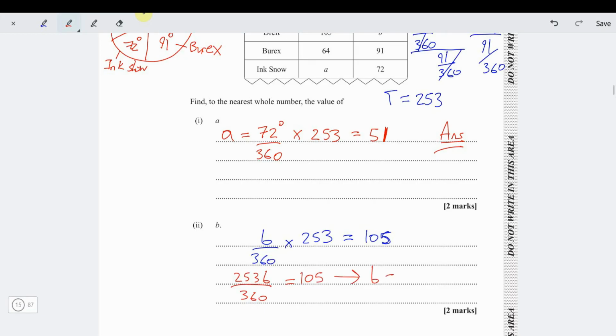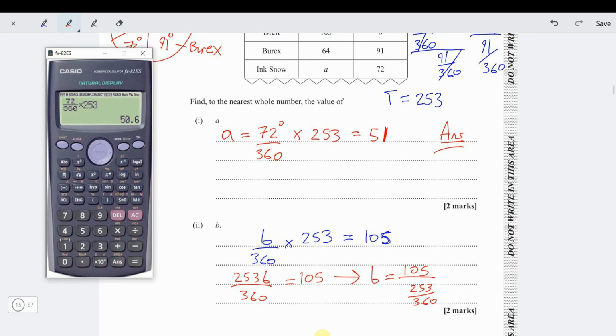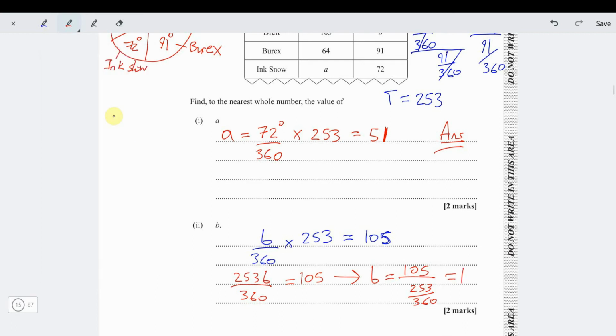So B is 105 divided by 253 over 360. Put that in our calculator, and we get 149. B equals 149. But remember, B is in degrees, so it's 149 degrees.